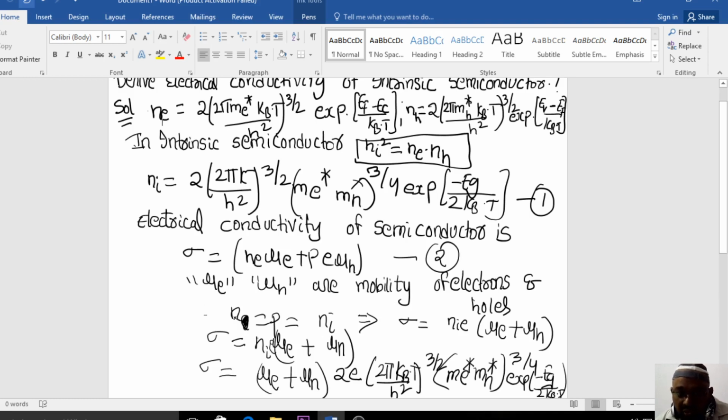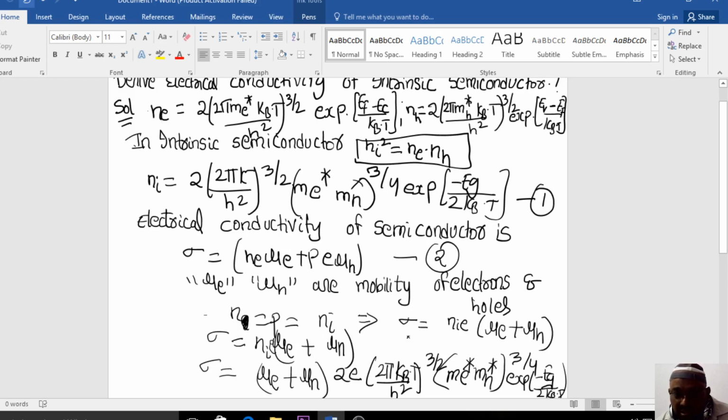So now we know that in an intrinsic semiconductor, the number of holes is equal to the number of electrons. The density of electrons is represented by N, and the density of holes is represented by P. N is equal to P is equal to Ni.